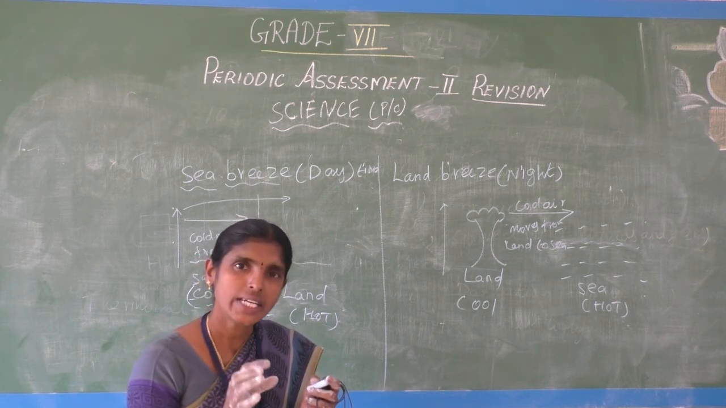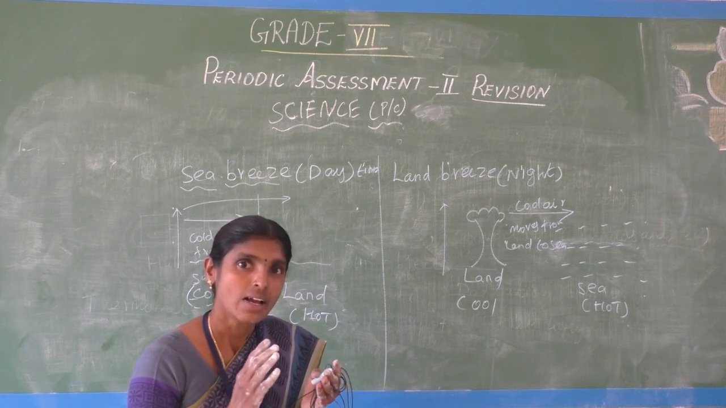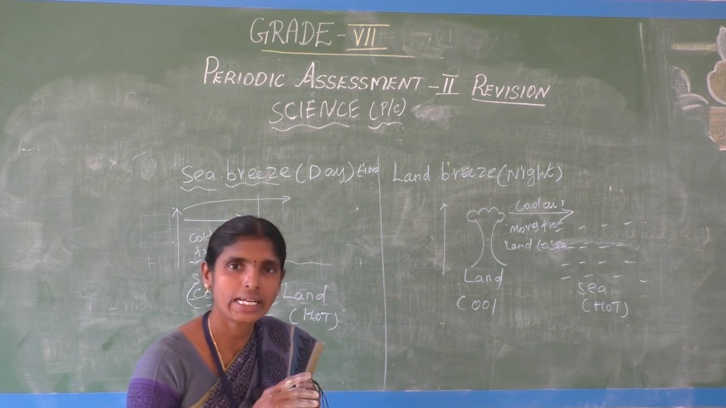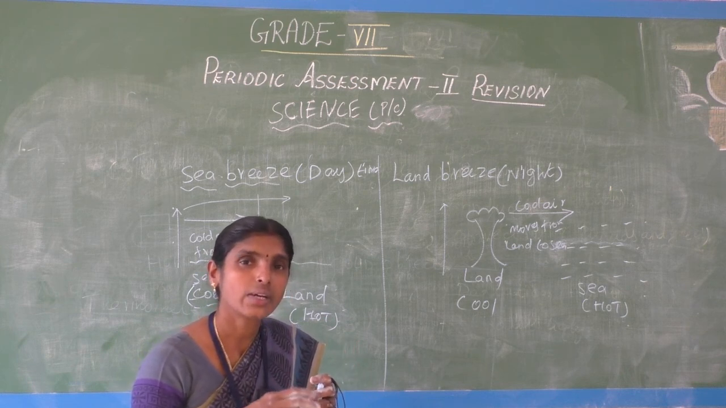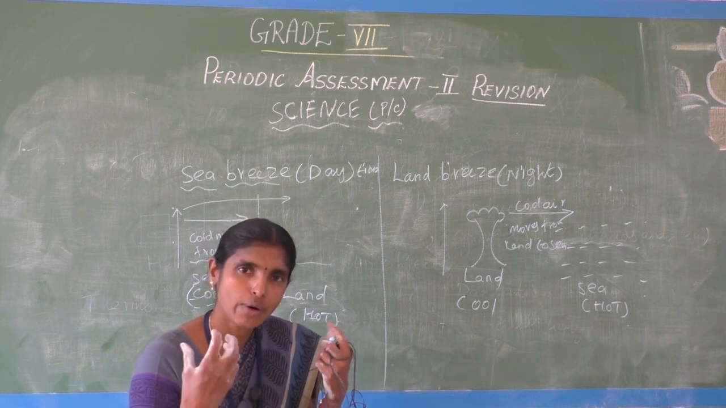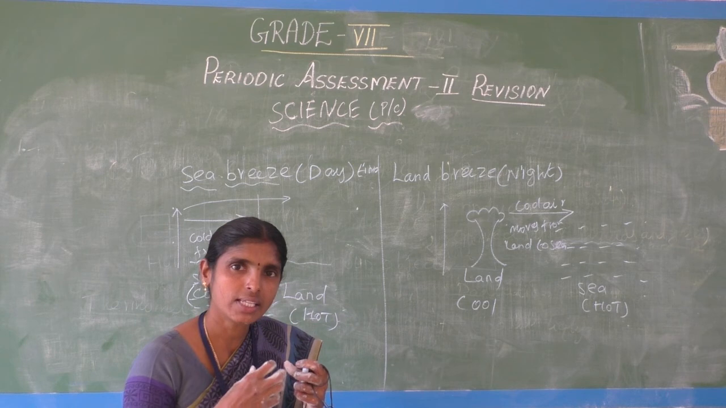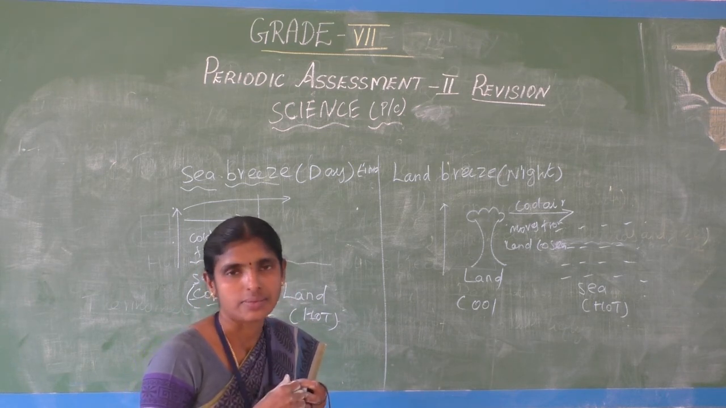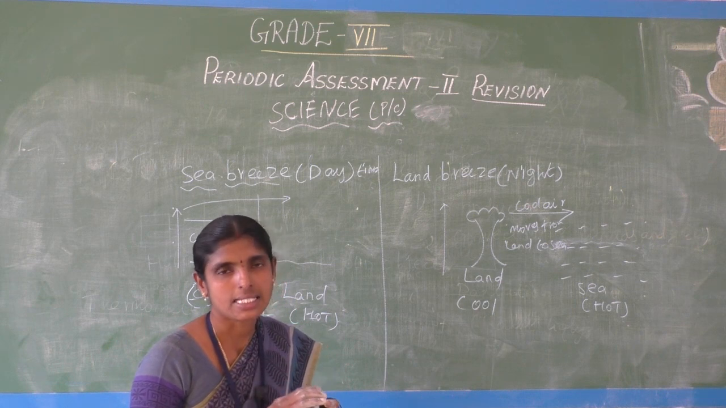We wear woolen clothes in winter. Wool is a poor conductor of heat, so our body heat does not pass outside the body. If we wear a sweater, our body heat stays as it is. Wool is a poor conductor of heat and does not emit the heat outside. So we wear woolen clothes in the winter season.